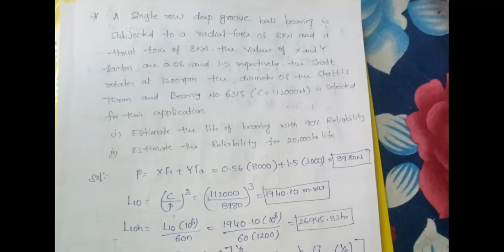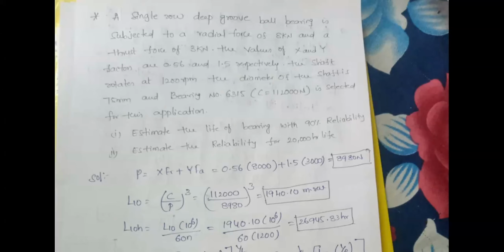That is the reason why I have not mentioned V here, and only considered X into FR plus Y into FA. That means my assumption is V equal to 1. If at all I refer to the data book, then I will definitely consider the V value. So that is the case.